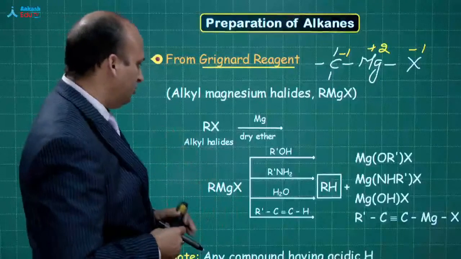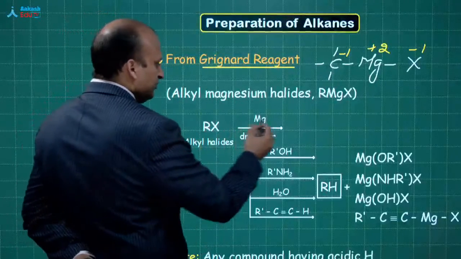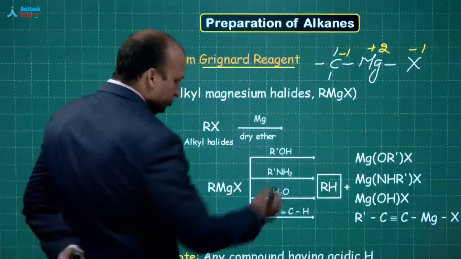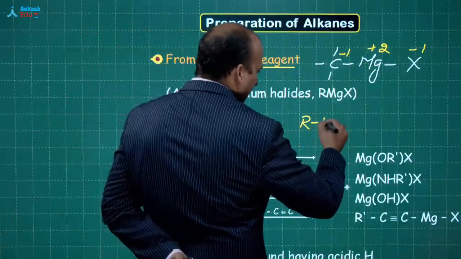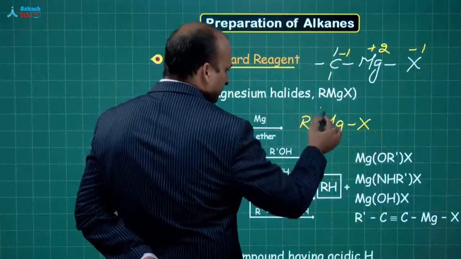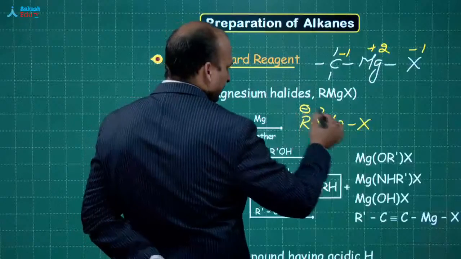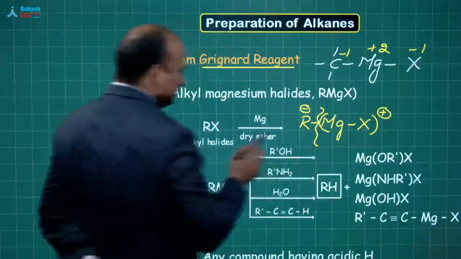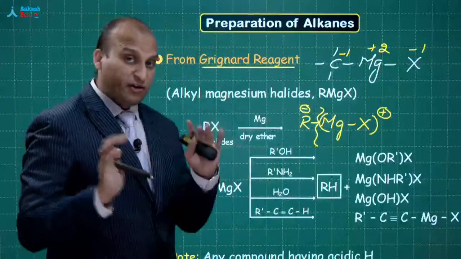Now see what will happen. Whenever you see RX plus Mg in the presence of dry ether, it will give you RMgX. Whenever you see this RMgX, you should see it like this: R minus and MgX plus. Now see, this R minus is looking for H plus.